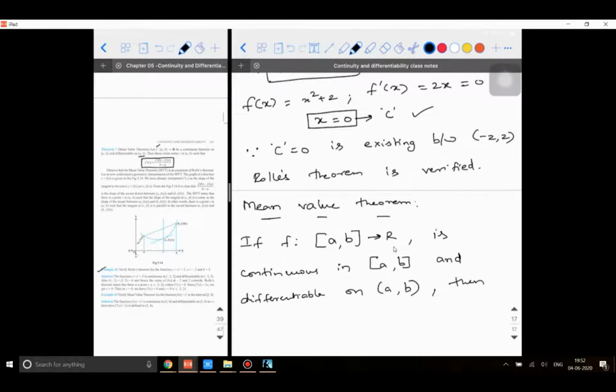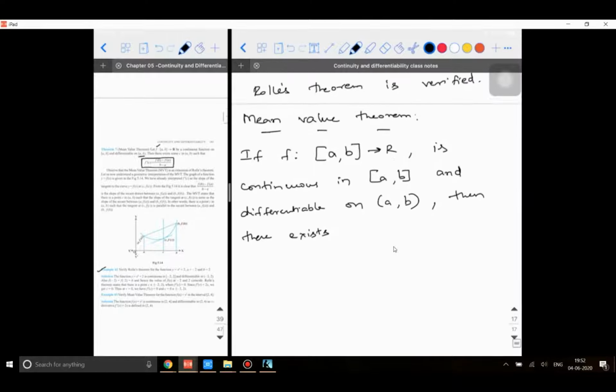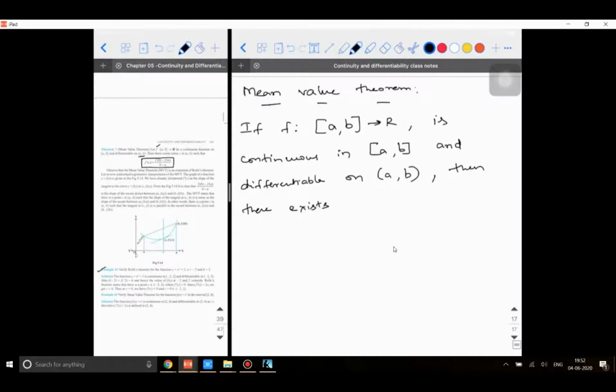Then Sir, isn't it the same as the previous Rolle's theorem? Sorry, I didn't get you. They are mostly the same conditions, sir. Mostly the same condition, except what fact? f of a will not be equal to f of b. Okay, once I finish this, you will understand how these two theorems are related. Okay, sir.